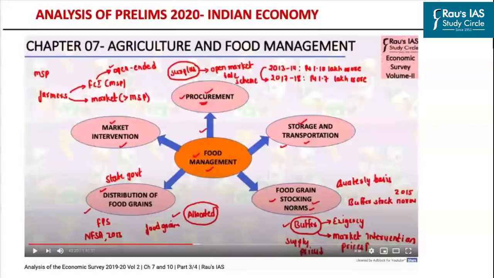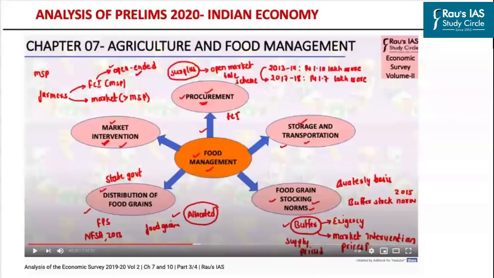Apart from that, if you look at our economic survey analysis, which has been uploaded on YouTube, we have discussed in detail the various stages of food grain management. In particular, we clearly highlighted the market intervention, wherein we highlighted that presently the Food Corporation of India follows the open-ended procurement policy, wherein there is no limit on the procurement of food grains by the FCI.